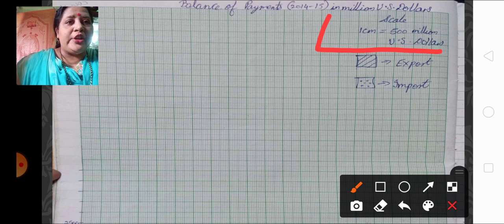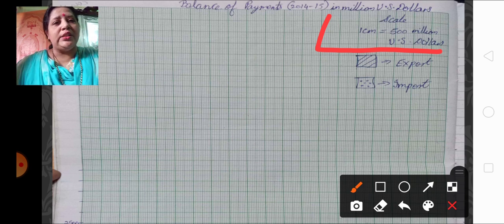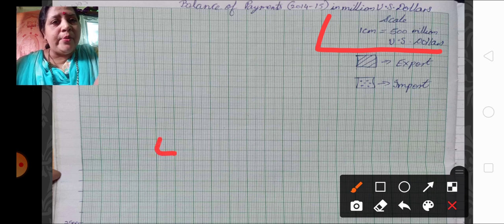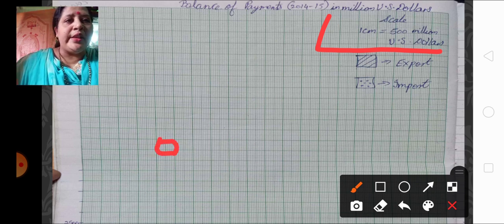Here I have shown what is one unit: 1 unit, 1 centimeter, is equal to, here we are going to take, 500 million US dollars. That is, one box is equal to 500 million US dollars. You can see these boxes over here.